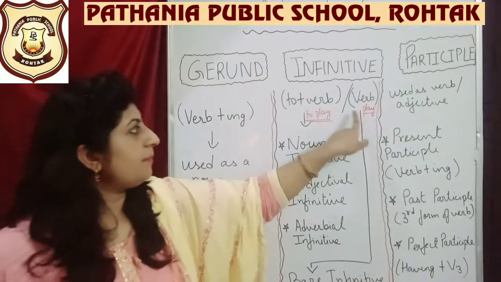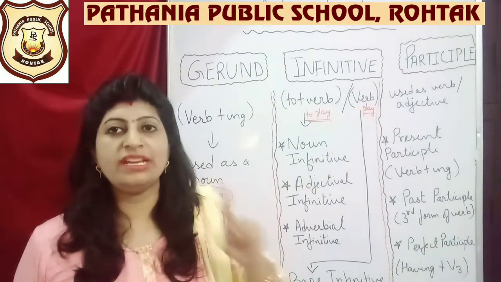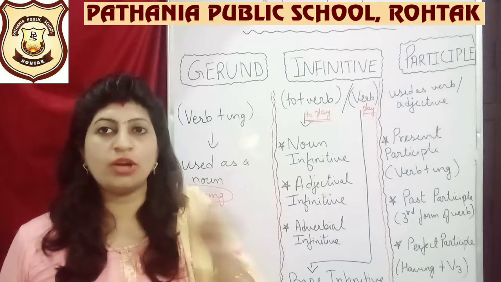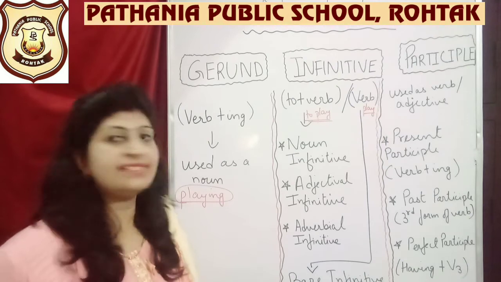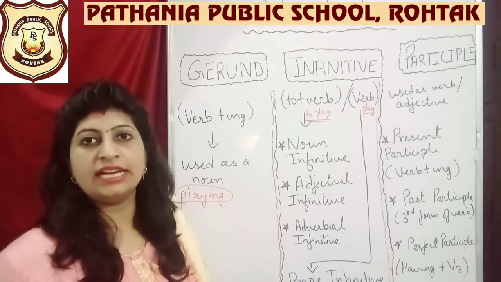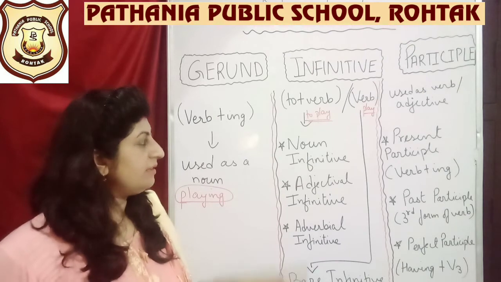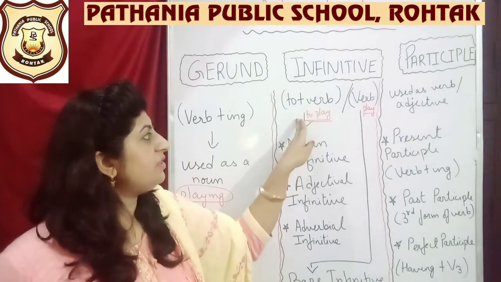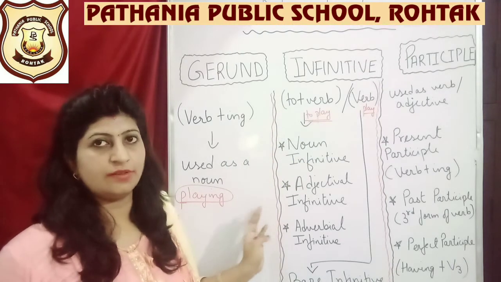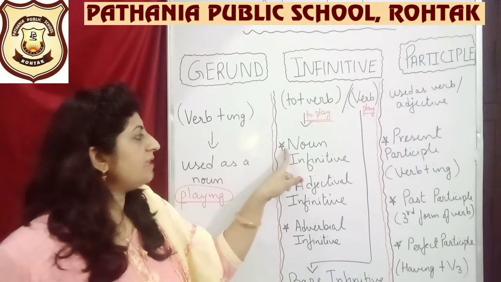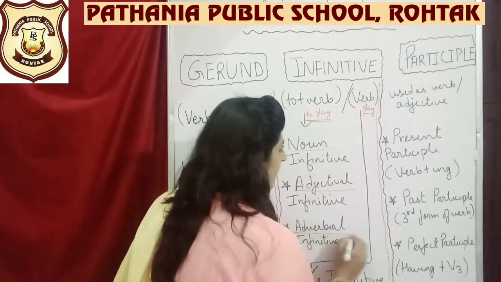And again, when we are using an infinitive with only the verb, and we are not using the word to in front of it, it is referred to as a bare infinitive. And when we are using to, then basically we can classify it into 3 forms out here: noun, adjectival, and adverbial.